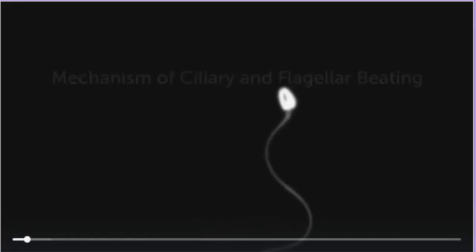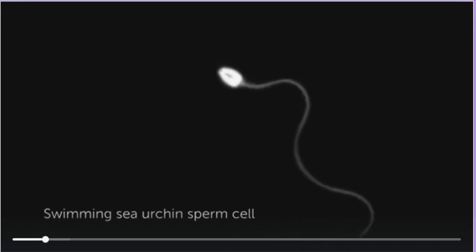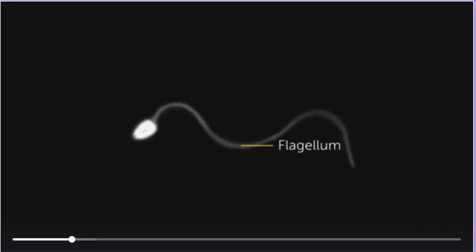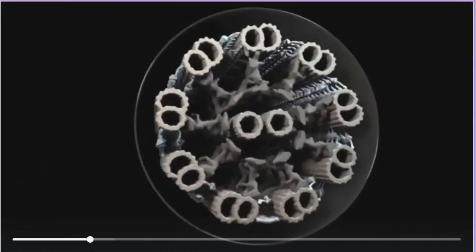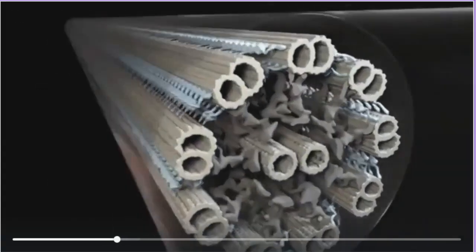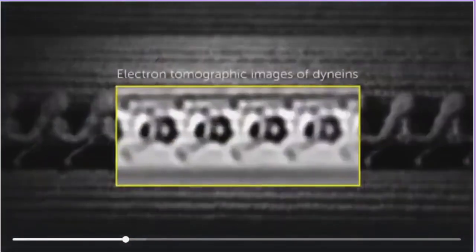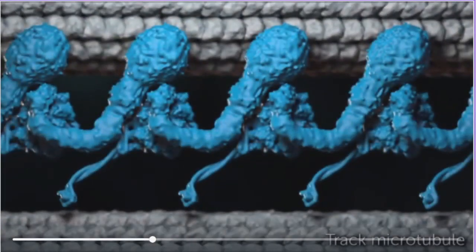Motile cilia and flagella are hair-like appendages of cells that generate fluid flow along tissues or allow cells to move through their environment. To better understand how these appendages generate motility, we flash froze sea urchin sperm cells while their flagella were actively beating, and then directly visualized the molecular machines inside the flagella through cryo-electron tomography. Thousands of motor proteins, called dyneins, are arranged regularly along the microtubule scaffold. Through classification, we identified several different functional states of the dyneins as they step along the microtubules. We demonstrate a detailed stepping mechanism.